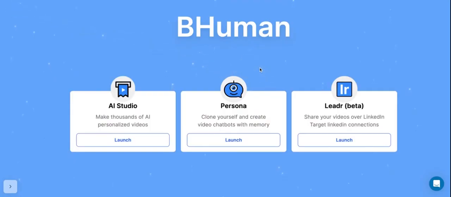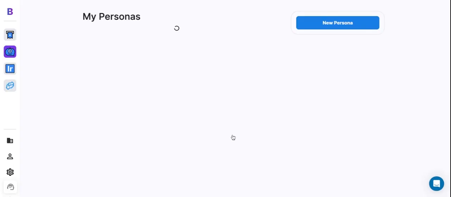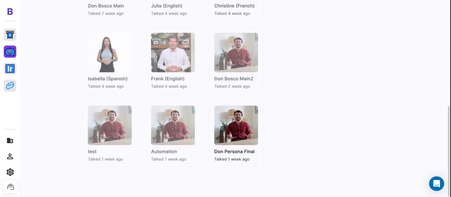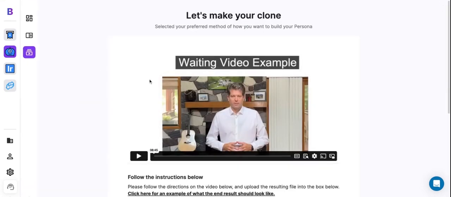Okay, well, as you've just seen, there's a lot of new updates to Persona, so let's dive in. So when you first open the app, you'll see your different personas here. Let me open up the one I just spoke to. Okay, so this is the training page.